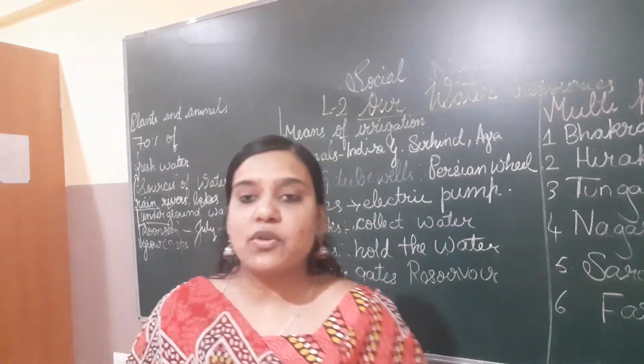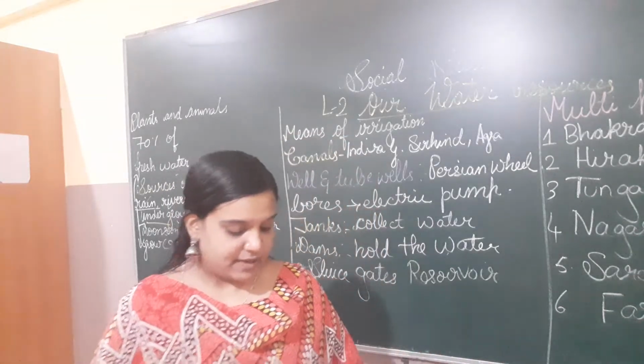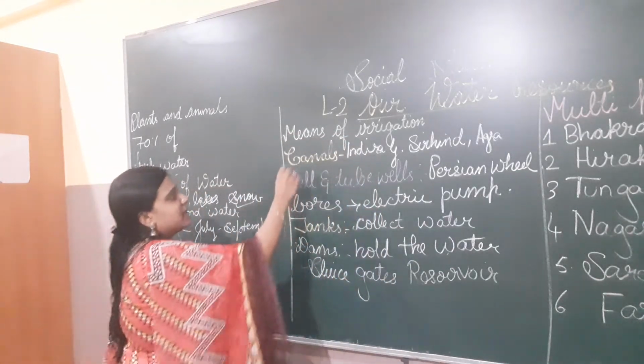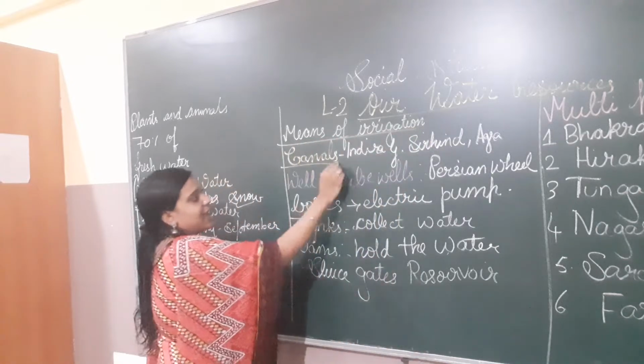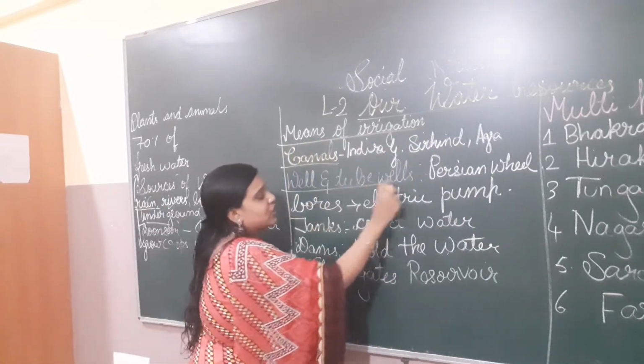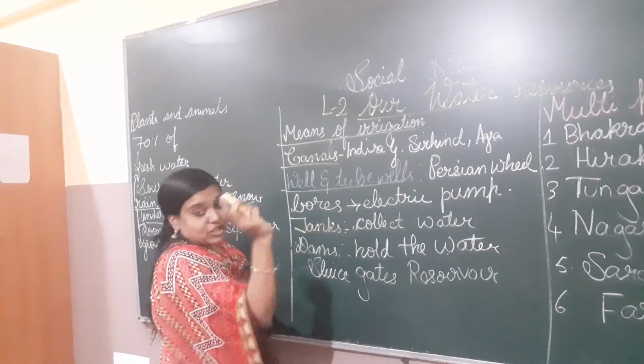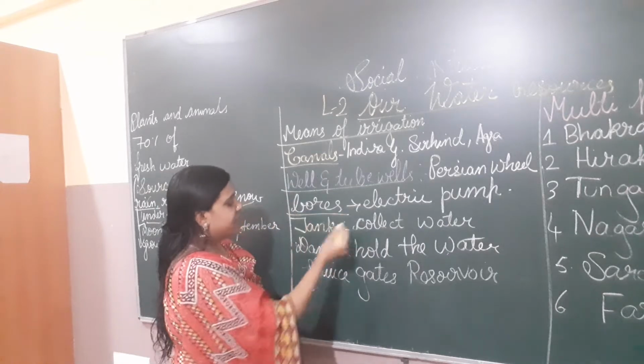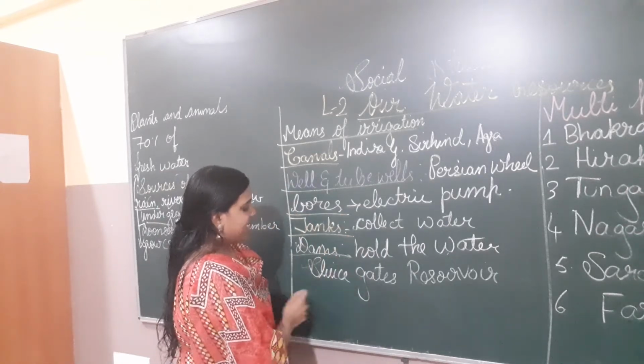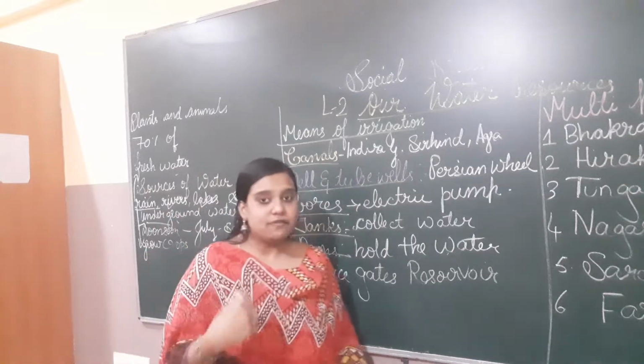Now we have to learn about the means of irrigation in India. First of all, we ought to know the means of irrigation we have, children. We have canals, wells and tube wells, bores, tanks, and dams. Now we are going to learn one by one.